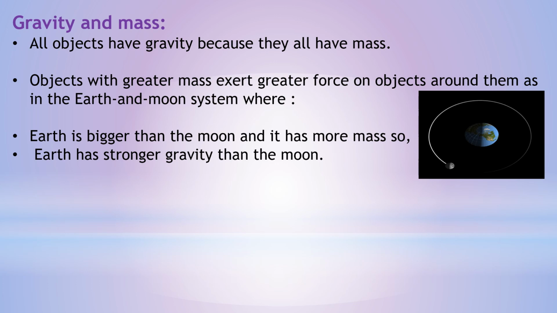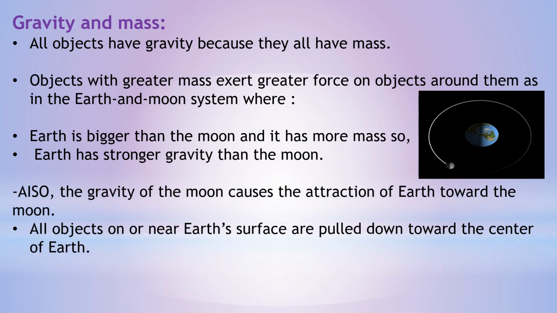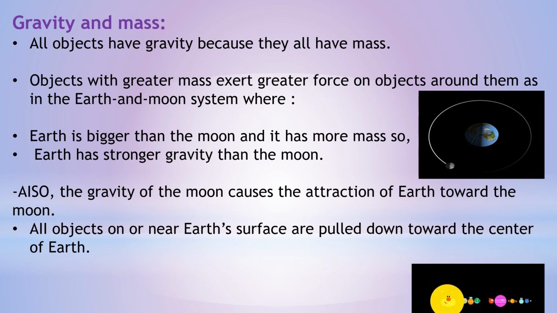We can conclude that all objects have gravity because they all have mass. Objects with greater mass exert greater force on objects around them, as in the Earth and the Moon system, where Earth is bigger than the Moon. The Earth has higher mass than the Moon, so the Earth has a stronger gravity than the Moon. Gravity of the Moon causes attraction of Earth toward the Moon. All objects on or near Earth's surface are pulled down toward the center of Earth.